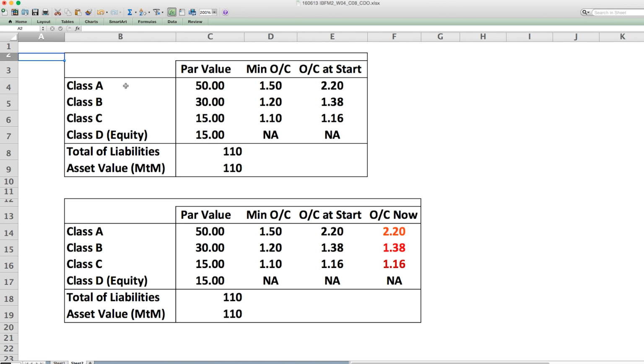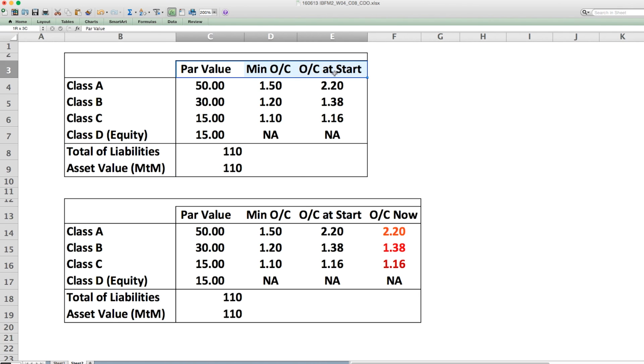As you can see, Class A investors have put 50 million into this fund, Class B have put 30 million into this CDO, Class C have put 15 million, and the equity tranche is 15 million. The total adds up to 110. And the CDO manager would have invested this 110 into high yielding assets, which at this point in time, when he purchased them, would also be valued at 110. In other words, the mark to market value of the assets is exactly the same as the total of the liabilities. Now remember, what is susceptible to change over time is the mark to market value of these assets.